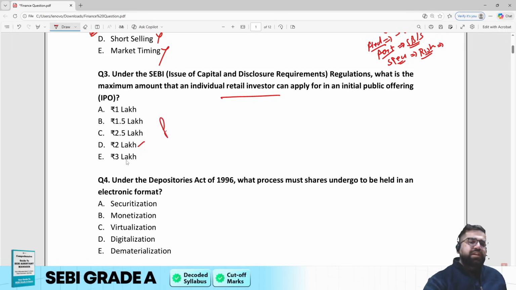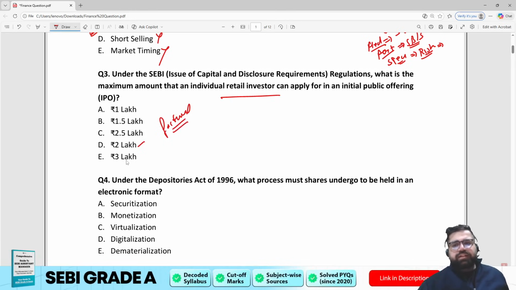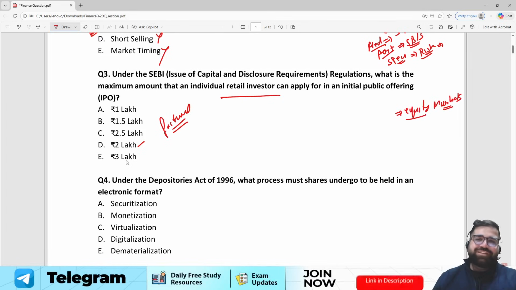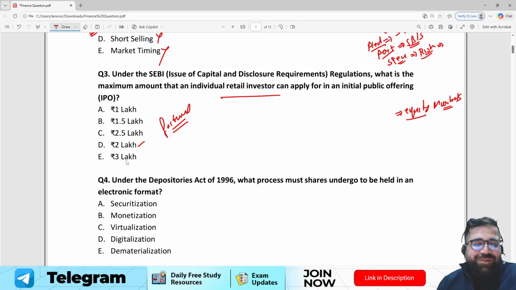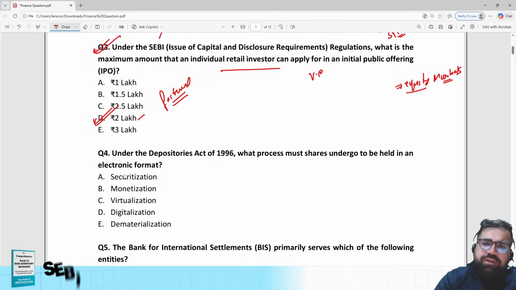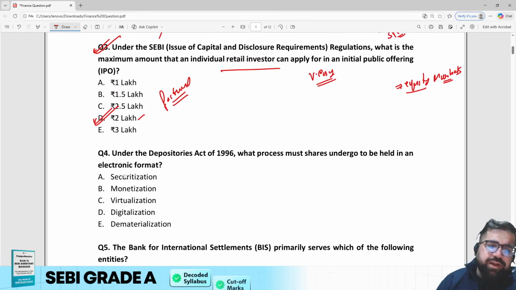Now this is what a factual question is. If you know the answer, then only you can mark it. And this is also covered in the EduTap course under the chapter of equity markets. Now those who have studied equity markets from a great teacher whose name is Jalaj, then definitely this answer will be very easy for all of you. Just kidding, right? So for question number 3, the correct answer will be option number D. Again, this question is also very easy. So I didn't find any tough question till now.